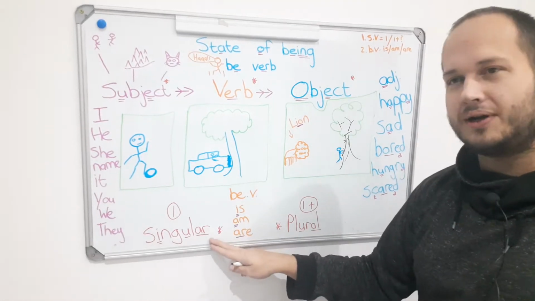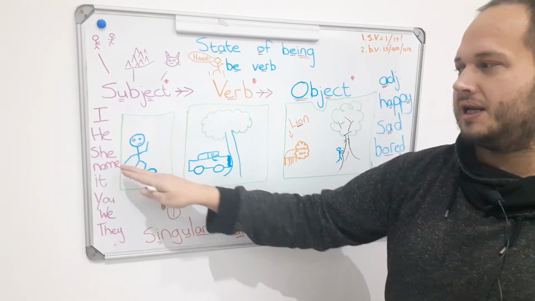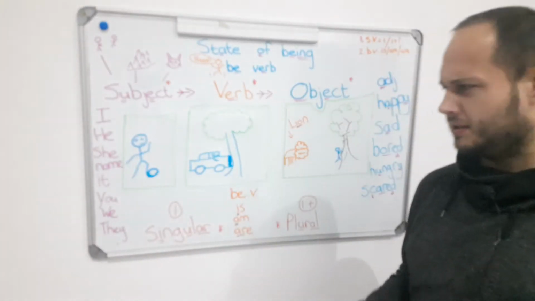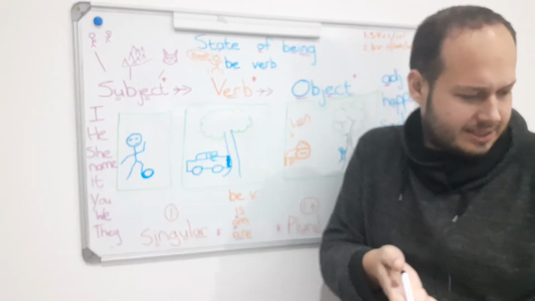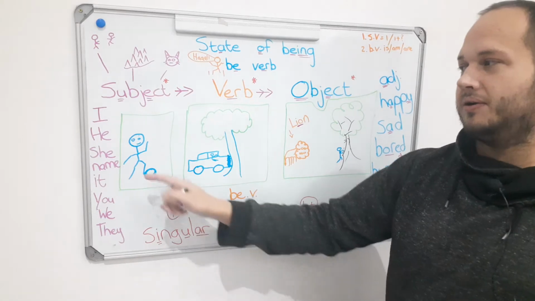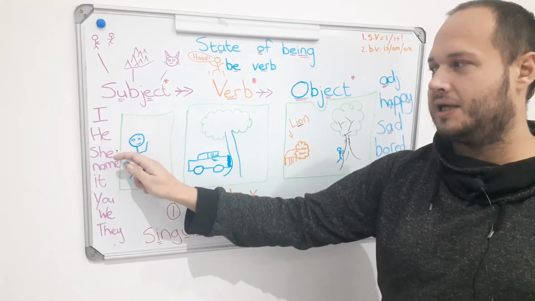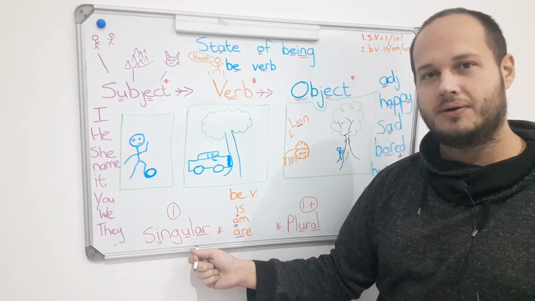So singular. So singular: I, he, she, name. And it? What about it? The cat. How many? That's one. So singular. I, he, she, name, and it are singular.